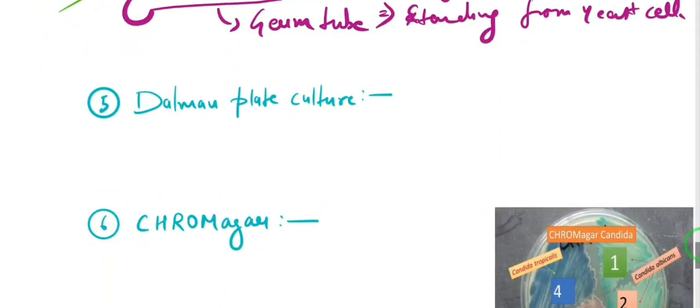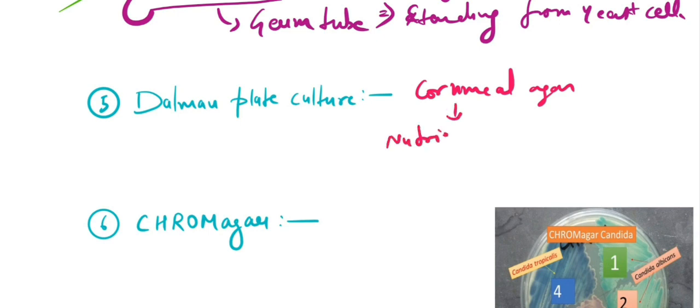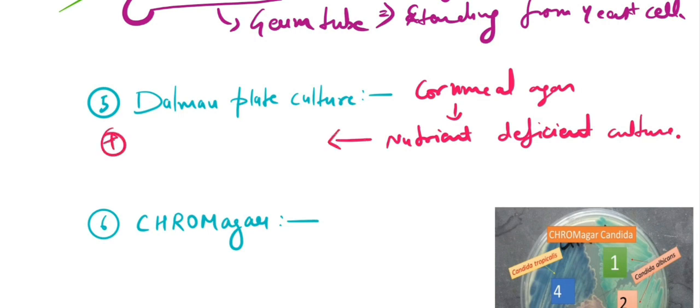So next we can do Dalmau plate culture. Here we take cornmeal agar, which is, by the way, a nutrient deficient culture. As cornmeal agar is a nutrient deficient culture, it will induce the growth of chlamydospores, right? Spore production occurs when there is an unfavorable environment.